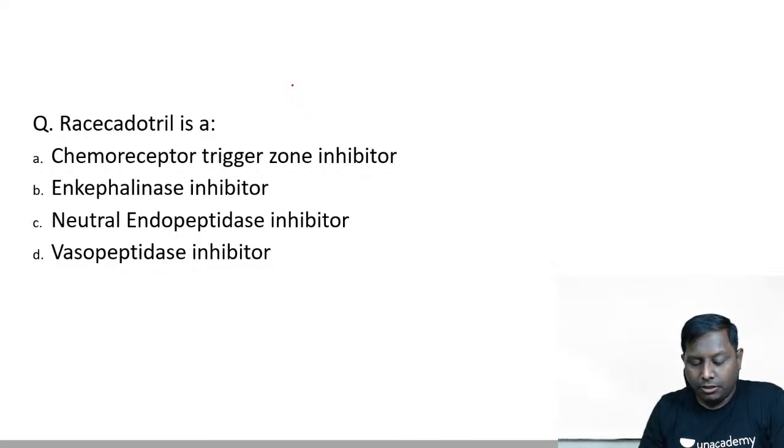So you guys are marking B, enkephalinase inhibitor. Pranav is in favor of C, that is neutral endopeptidase inhibitor. Very good. Other students also please take part.